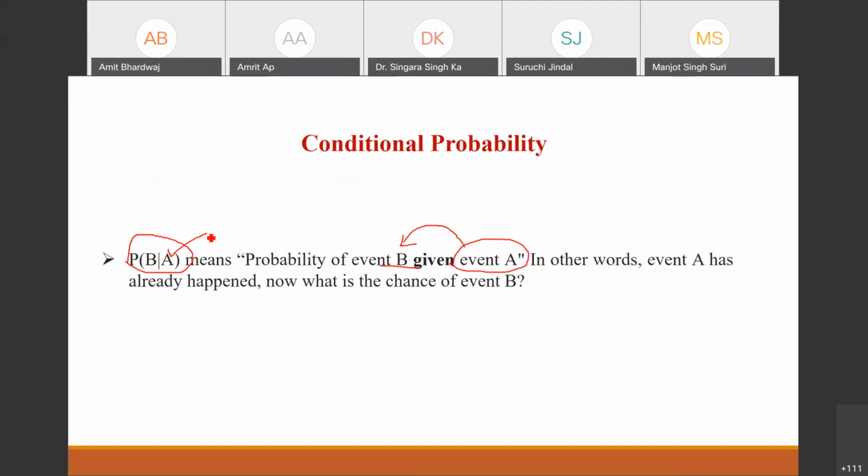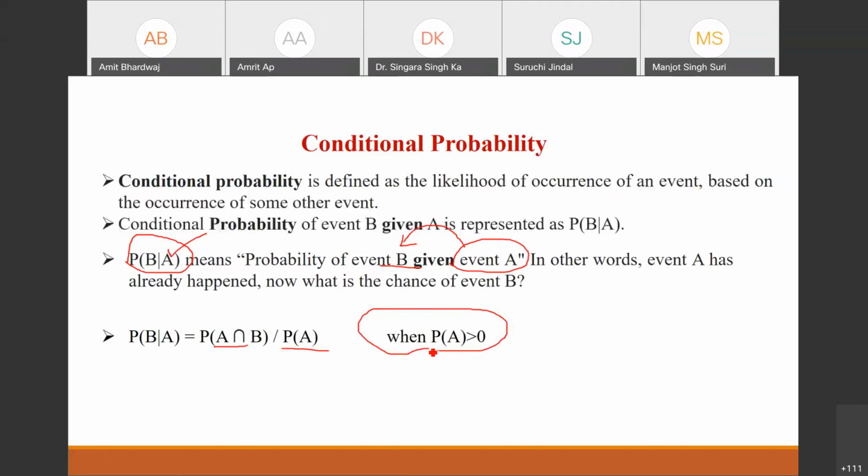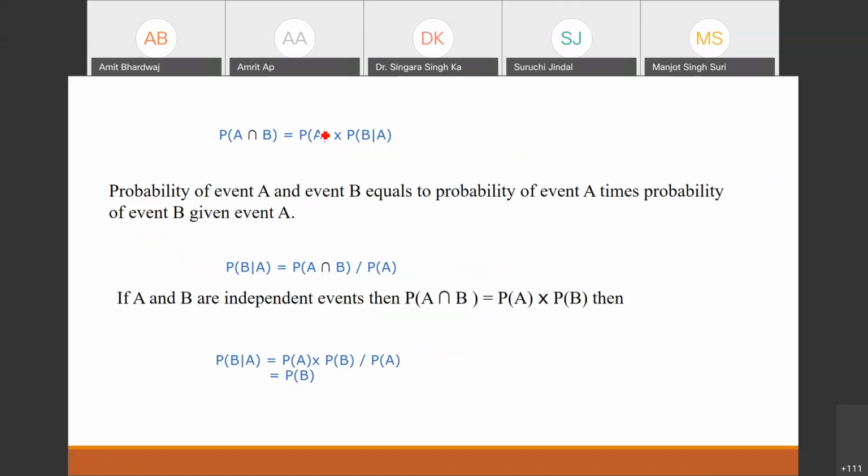There are some points related to this conditional probability, and it is defined in this way also: probability of A intersection B divided by probability of A, with the condition that probability of A should not be 0. It should be greater than 0. If it is 0, then the conditional probability will be undefined. Okay, that is a very simple one. We can represent it in this form also, just by simplifying the expression.